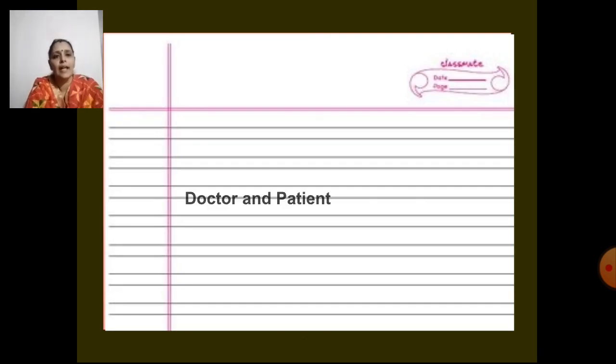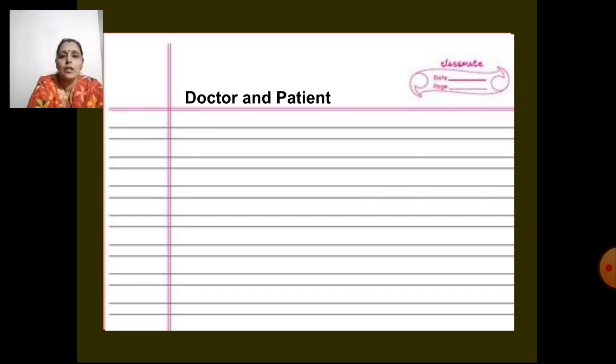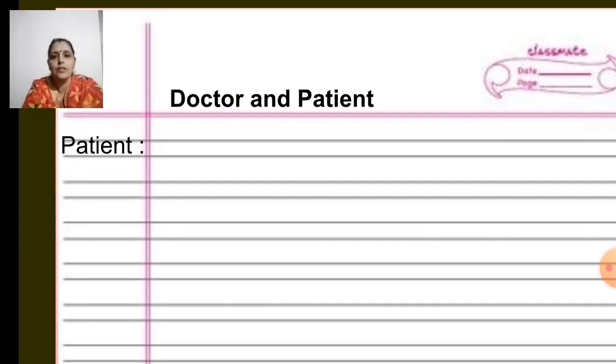Okay, there's a heading here, doctor and patient. Now I'm going to start with the patient. So in the first line I'm going to use the margin to write the name of the character. In the margin I will write patient because I'm going to start with the patient. I've written patient and I have put a colon over there. Can you see it, children? I have written patient and I have put a colon there, right? And now after the margin, I'll write the dialogue that's spoken by the patient.